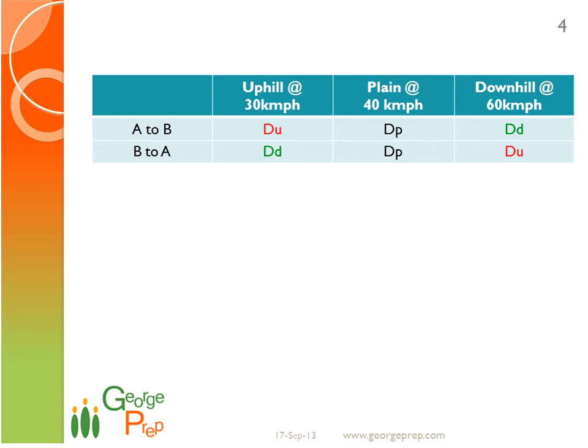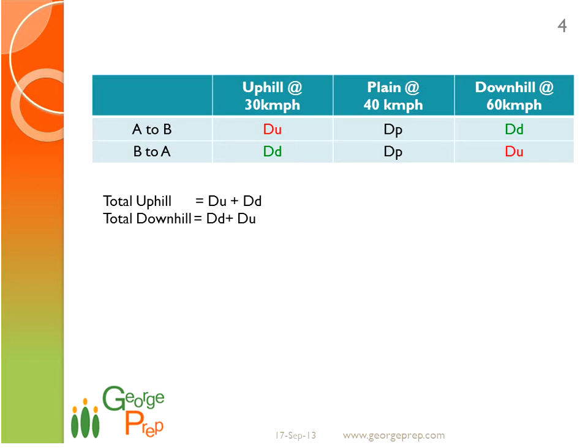B to A, uphill journey will be the previous case's downhill journey. So DD will become the uphill journey distance when you're traveling from B to A, and DU will become the downhill journey distance when you're traveling from B to A. Now, what is the total uphill journey here? DU plus DD. What is the total downhill journey? Again, DD plus DU, which again is the same, right?